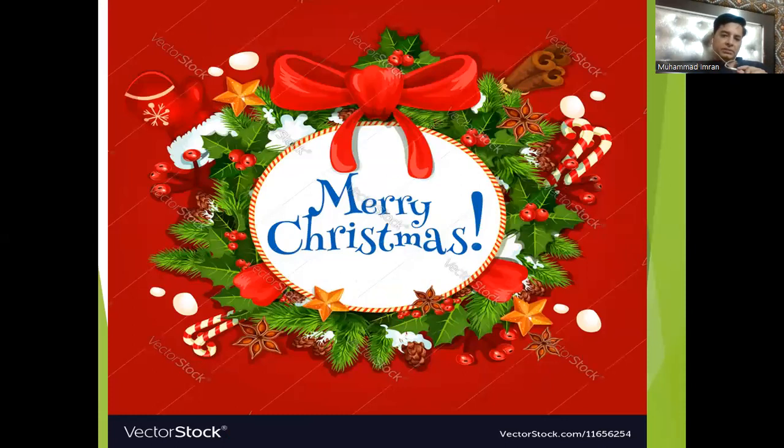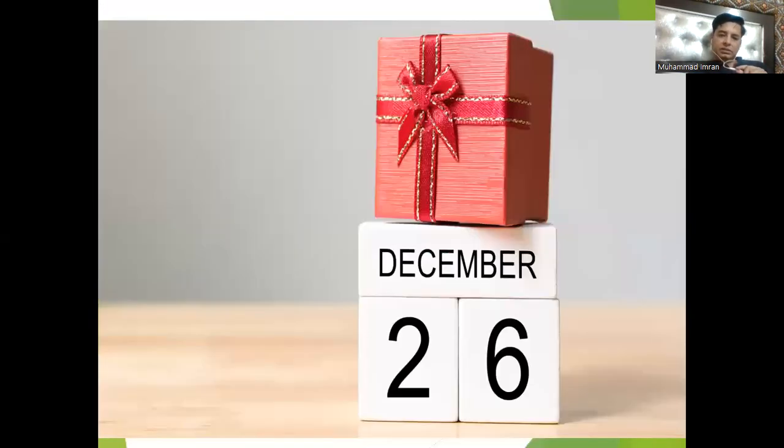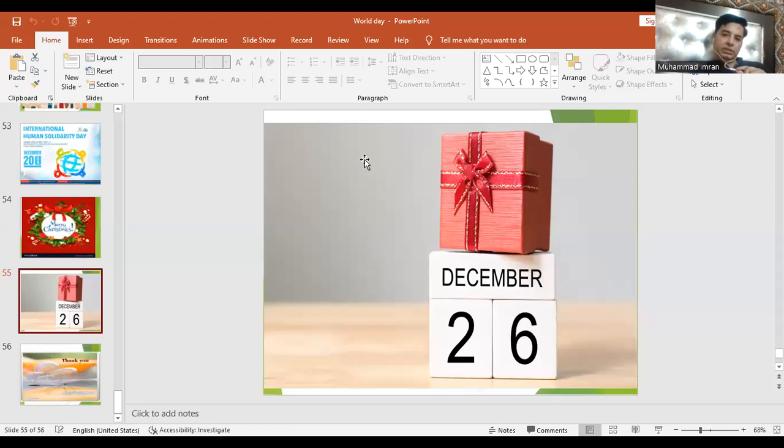Then Christmas of Christians will be celebrated on 25th of December. Then we have Boxing Day. Boxing Day will be celebrated on 26th of December. That's all. These are the events which will happen in the year 2022.